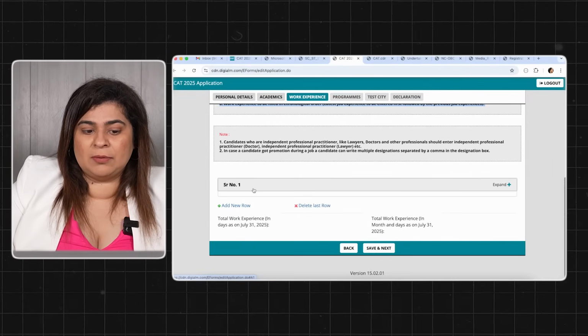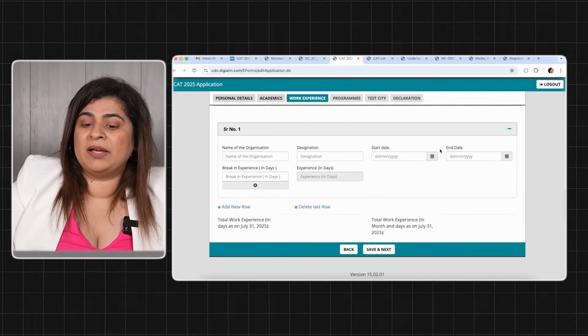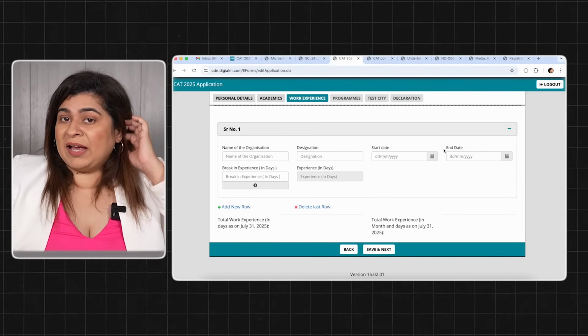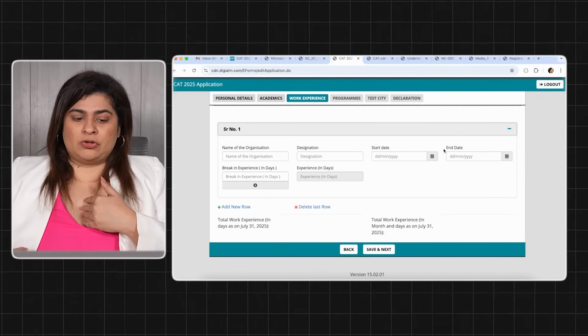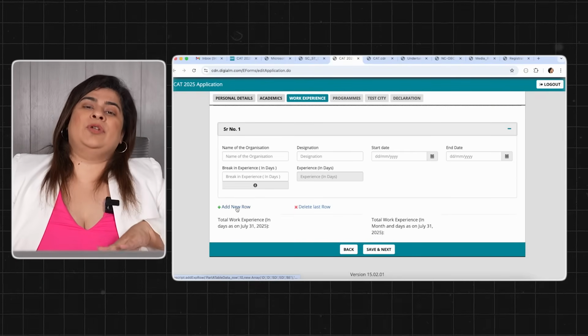job details, like serial number 1, I click on this, I will add my current job details. If I had one more experience before this current job, I would select add new row and add one more experience.